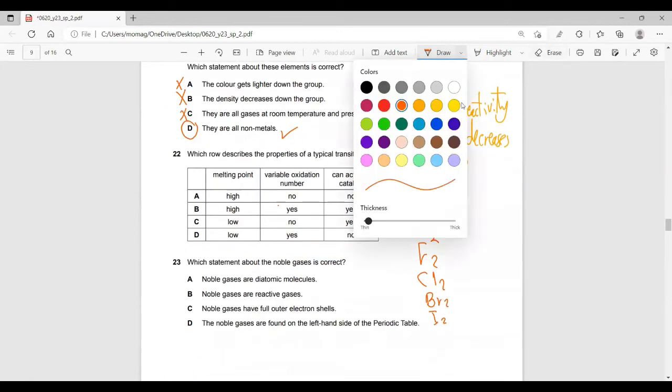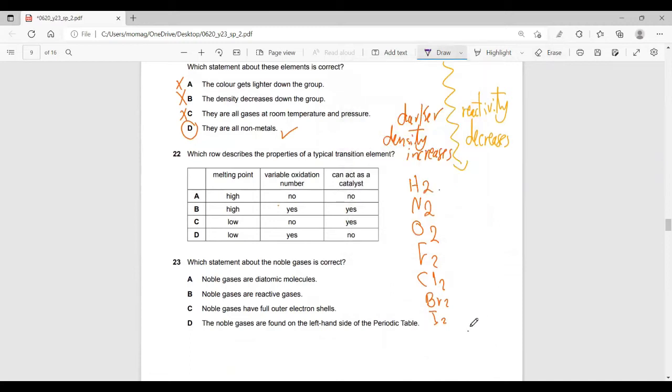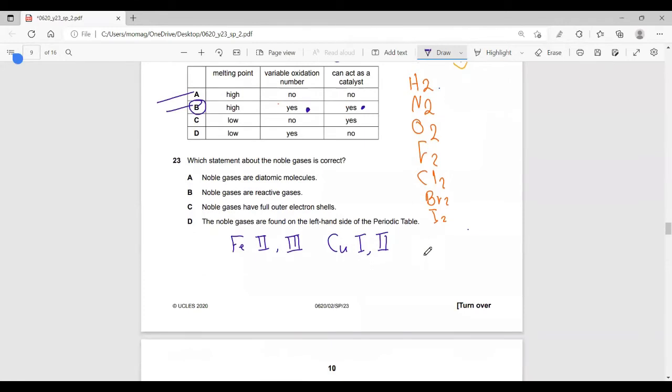Question 22. Transition element. A transition element must have a high melting point, and it has more than one oxidation state, such as Fe2 and Fe3, copper 1 and copper 2, and so on. They can also act as a catalyst, like iron in the Haber process, later on, inshallah, as well.